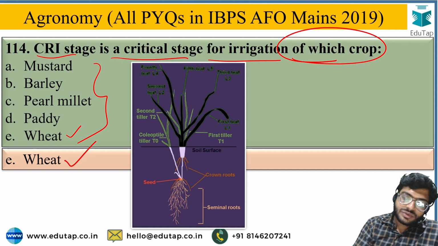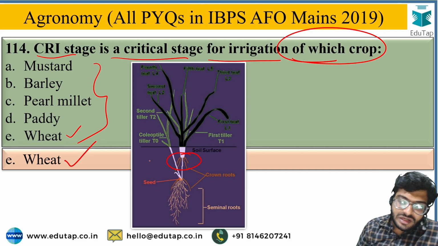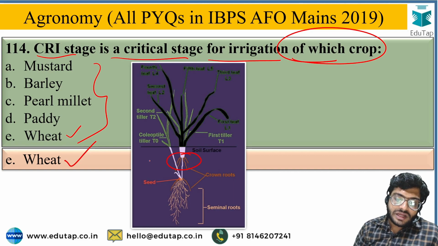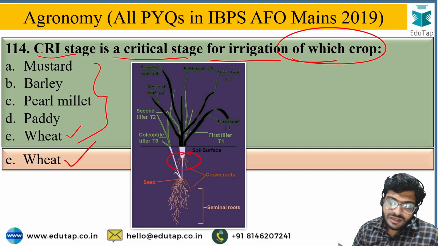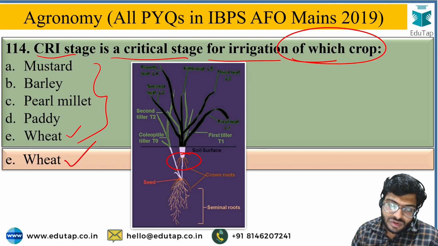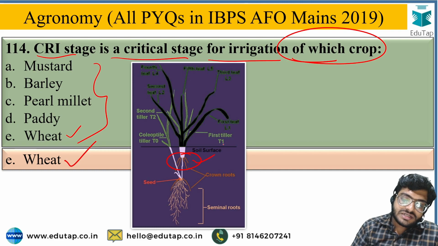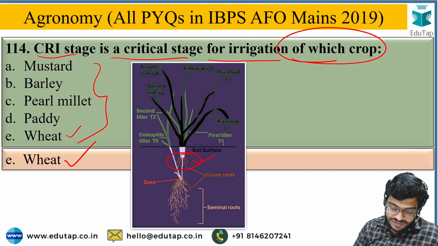initiation stage. So in this image you can see here the crown roots, the crown-like formation of the roots at the initial growth phase of the wheat crop. Here the crown roots are seen as a critical growth stage.